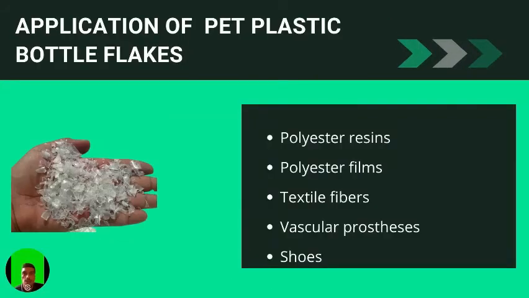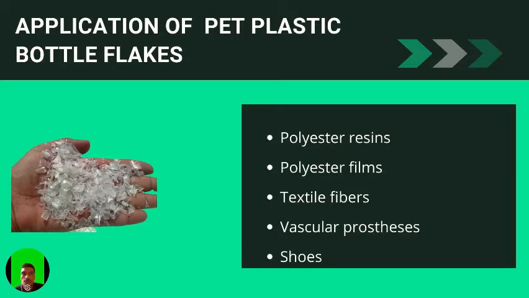The first one is polyester resins. PET in the form of resin is used as a component of paints and lacquer, and when combined with a coloring agent, it is used for making durable composites on the basis of polyester textiles. The second one is polyester films. A wide area of PET application, single and multi-layer films are used for manufacturing industrial packages and food product packages.